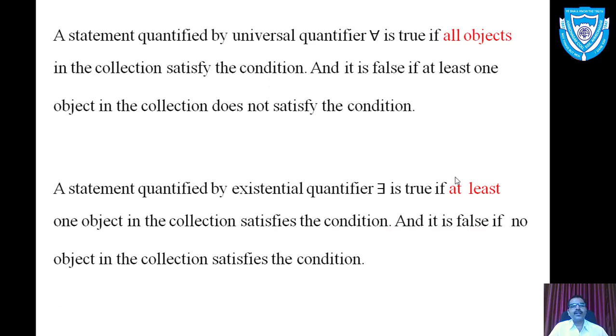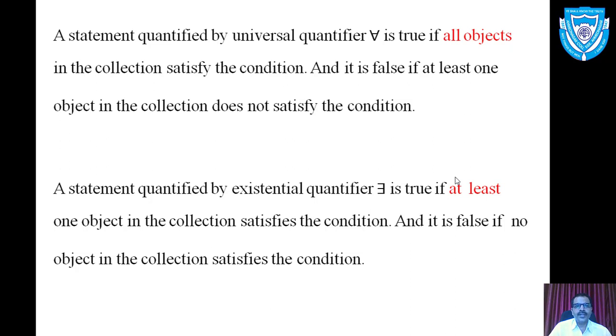A statement quantified by universal quantifier. The symbol for universal quantifier is already denoted on the screen. It is true if all objects in the collection satisfy the condition, and it is false if at least one object in the collection does not satisfy the condition.